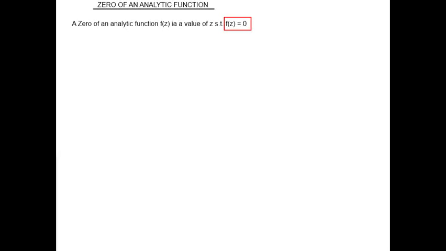The singularities and poles of an analytic function. What do you mean by singularity, poles, zeros of an analytic function? Today I start with zeros of an analytic function. So what do you mean by zero?